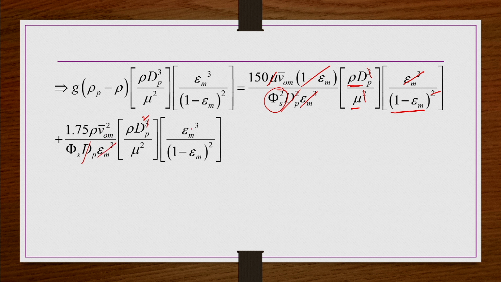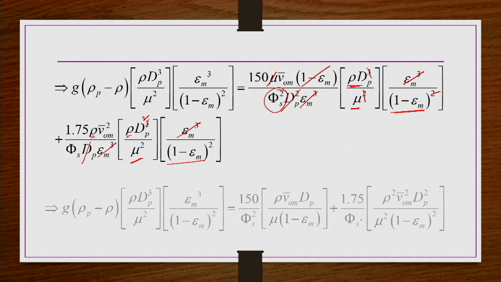The epsilon_m cubed cancels out, mu squared is there, (1 minus epsilon_m) whole squared is as it is. Rho multiplied by rho gives rho squared. So, you can write it as rho dp V0m by mu (1 minus epsilon_m) whole squared, which is nothing but the Reynolds number.